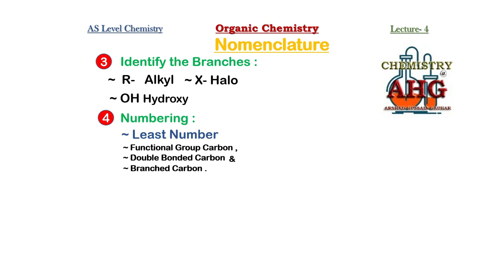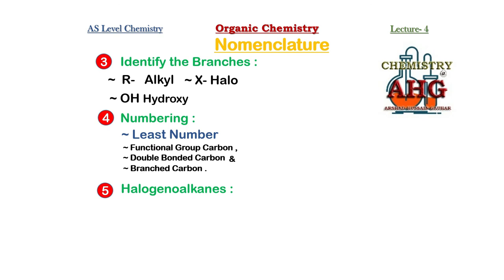These are the 4 important rules. By using these 4 rules, you will become able to name any organic compound that is in your AS syllabus. But one last rule, you can say a type of sub rule, is particularly used for halogenoalkanes. The first 4 rules are applied in the same sequence for the halogenoalkane. But when you start writing the name, remember the halogen atom is not a part of the parent name.